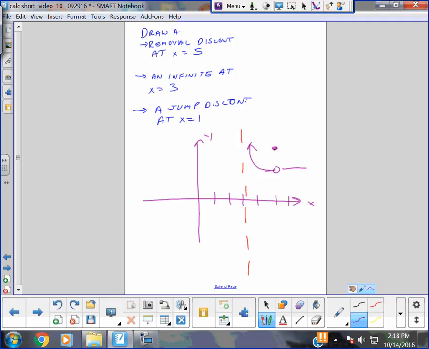So I will just finish it this way. And right now, the limit as x approaches 3 is positive infinity, right? Because both the left hand and the right hand would be the same. Yeah, I just go like that. Well, if you didn't draw multiple graphs, that's fine. I would say one graph.